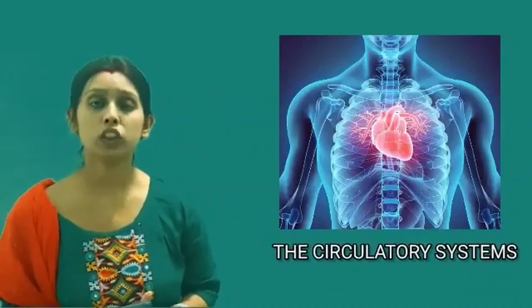The topic of discussion: the circulatory system. As the name suggests, the organ system in our body that is responsible for the transport of food, nutrients, vitamins, enzymes, toxins and other associated components through the body fluid, which consists of blood, lymph and plasma, forms the circulatory system. Every organism has its own unique circulatory system, but today, to be more specific, we will be dealing with the human circulatory system.